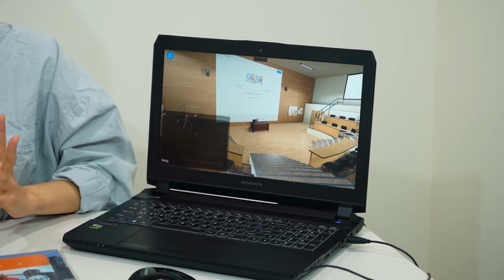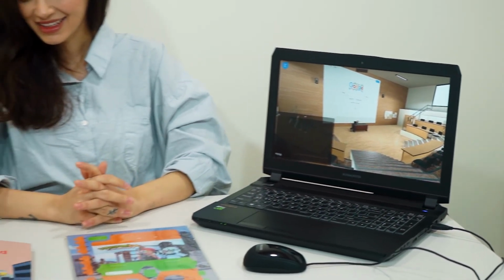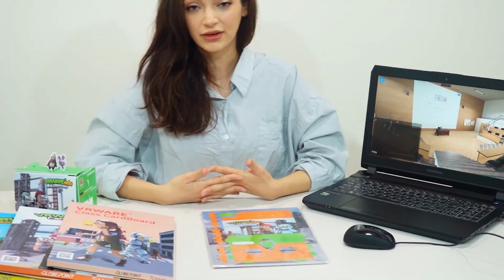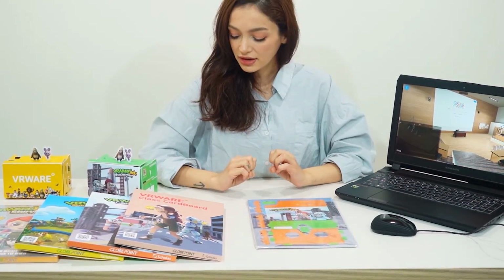Now, all of these things are pretty exciting if you ask me. And Globepoint understands that we should not look backwards and try to make things stay the way they are, but we should move with the flow of life and see where the world is moving towards, and use those technologies to make a better learning environment for the children.